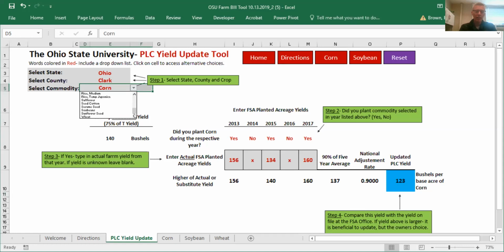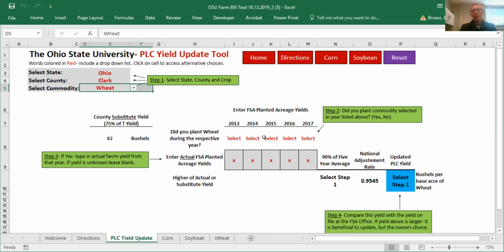Let's say wheat, for instance. You'll notice that, again, we have to go through and select our yes/no questions, put in our yields again. But you'll notice what happened to our national adjustment rate down here. We have a national adjustment rate that says that now, instead of 0.9 for corn, now we're going to take that average times 0.9545 to make that adjustment.